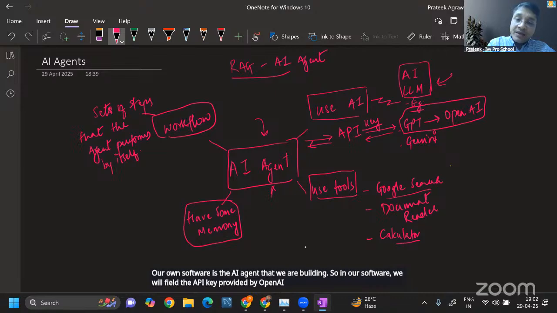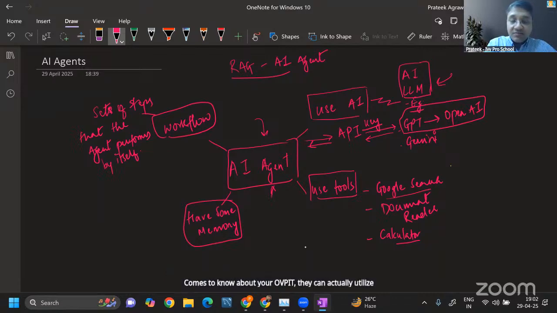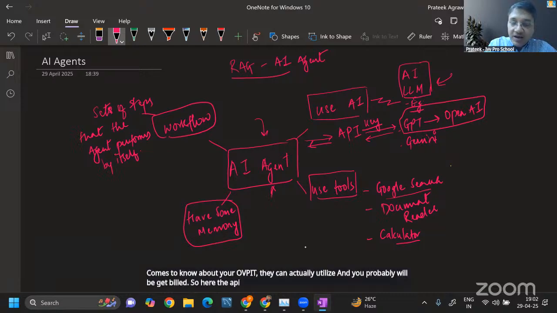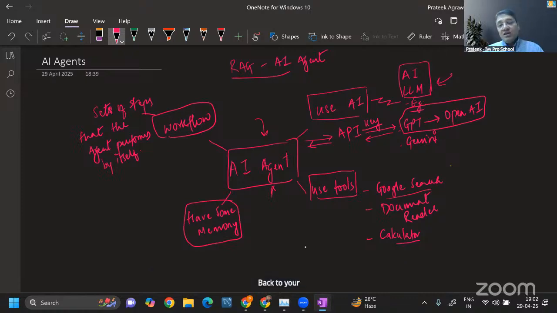OpenAI. And once that API key is fed, and this is secret, it's very, very secret and very delicate, because if somebody else comes to know about your API key, they can actually utilize it, and you will probably get billed. So you provide the API key given by OpenAI in your own software. With your API key, they will authenticate that yes, you are an active customer with them, and then you can send the prompts and get the responses back to your software, and that's how the two software will be able to talk to each other.